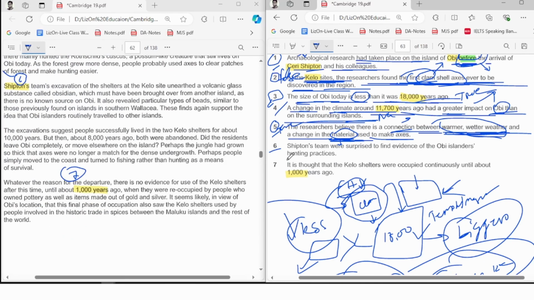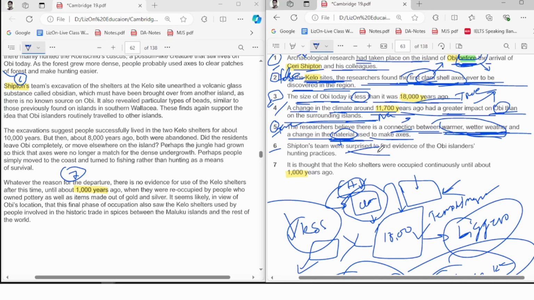Number 6, what they're saying here: Simpson's team are surprised to find evidence of the Obi Islanders' hunting practices. So what you're looking for here is evidence of the Obi Islanders' hunting practices. They're saying the team became surprised. So you're looking for surprise. So you need to understand the word surprise.